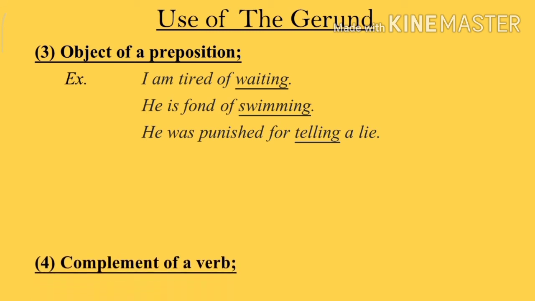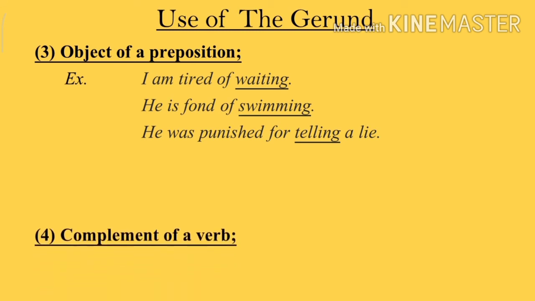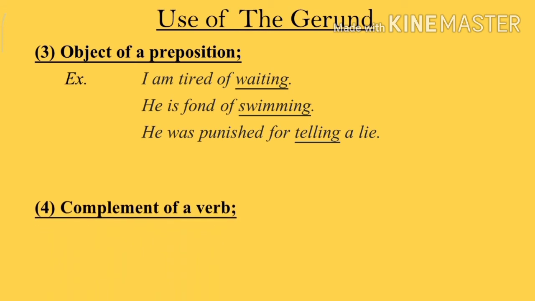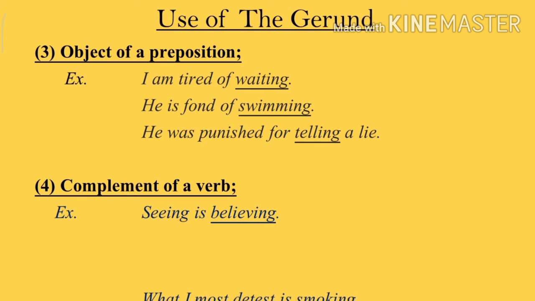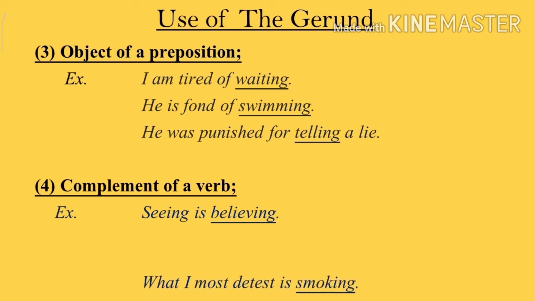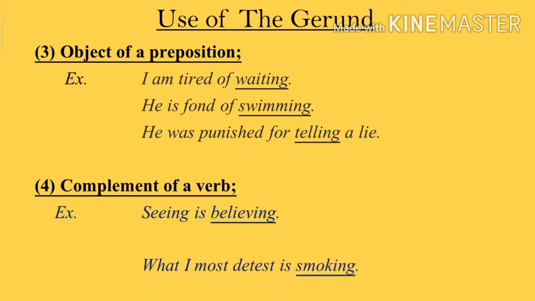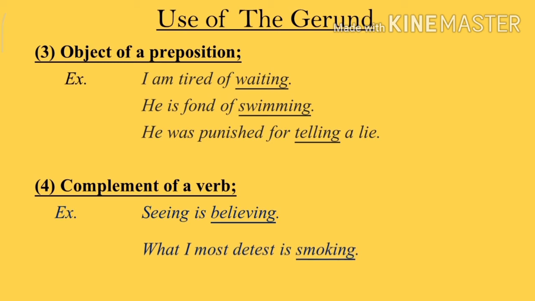Number 4. The gerund is used as a complement of a verb. For example, seeing is believing. Here, believing is the gerund. What I most detest is smoking.